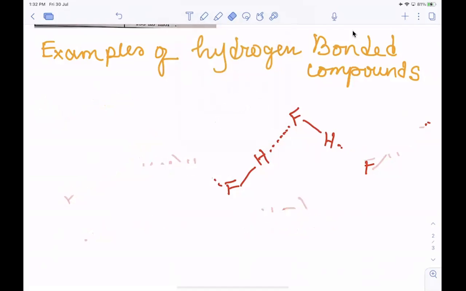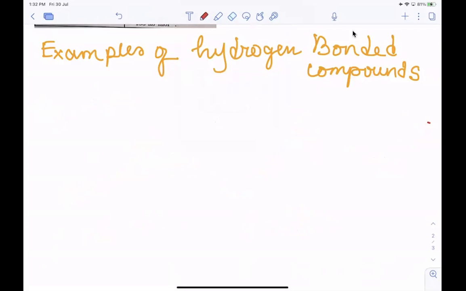Now, next is the water molecule. Let's see how water will form the bond. So we know that the structure of water is like this.